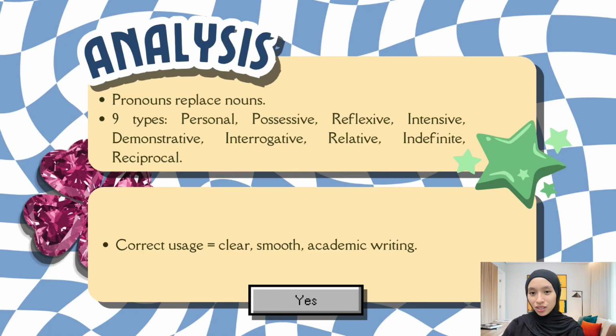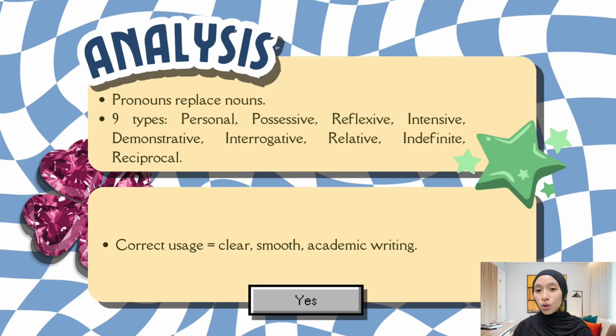In conclusion, pronouns are words that replace nouns, and there are 9 types of pronouns: personal, possessive, reflexive, intensive, demonstrative, interrogative, relative, indefinite, and reciprocal. Using pronouns correctly makes our writing and speaking clearer, smoother, and more academic.